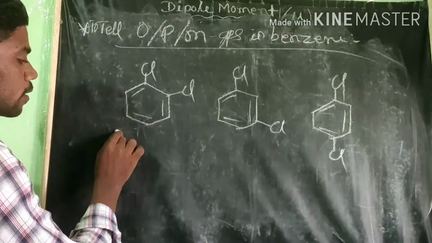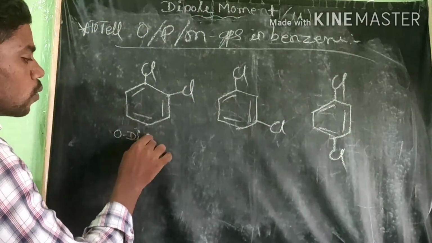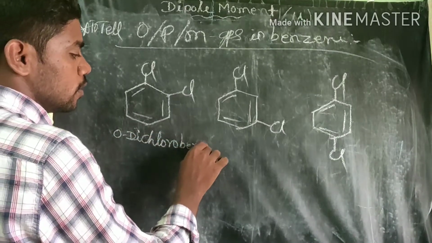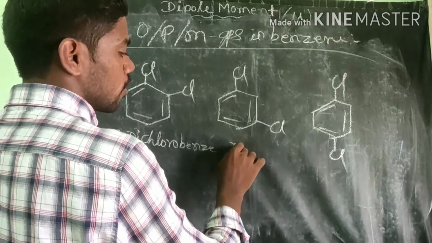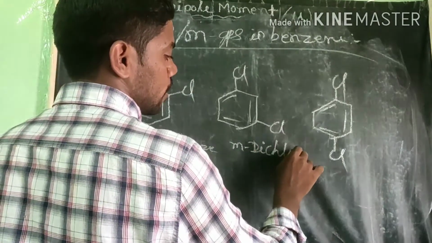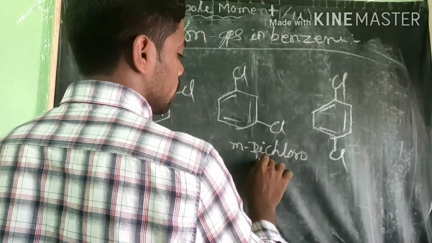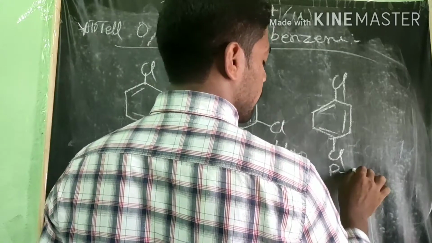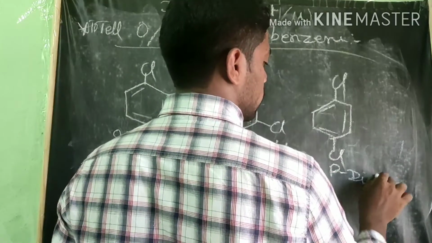This is called orthodichlorobenzene. This is metadichlorobenzene. This is paradichlorobenzene.